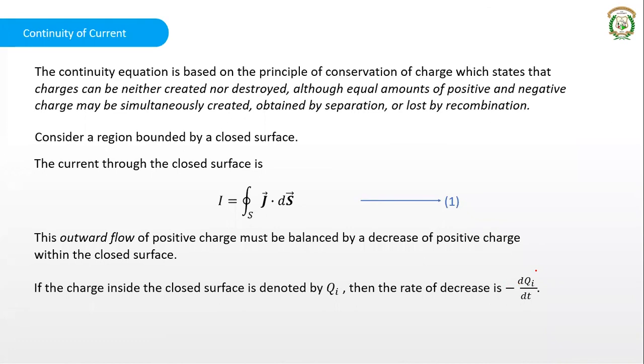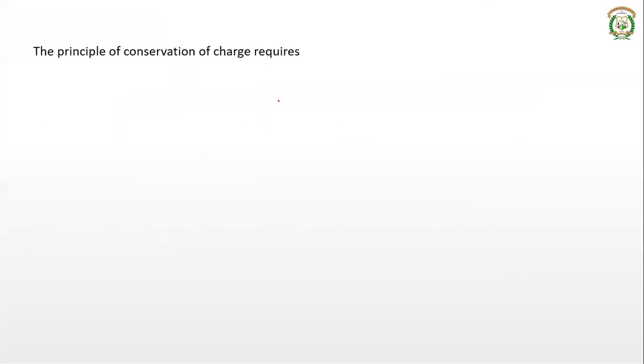Since the current is moving outside the closed surface, there is a decrease in the number of positive charges within the closed surface. The rate of that decrease we will treat as minus dQi by dt. So from the principle of conservation of charge, this outward flow will be balanced by this change in the charges inside. That's why integration of J dot dS will be equal to minus dQi divided by dt.